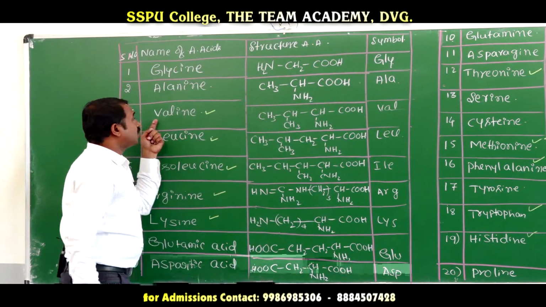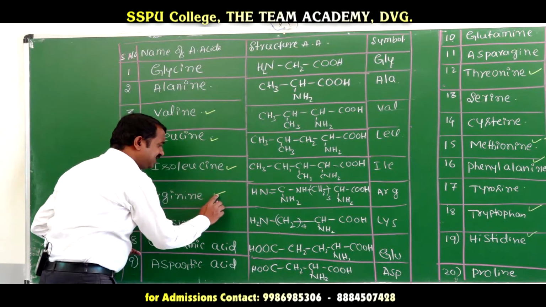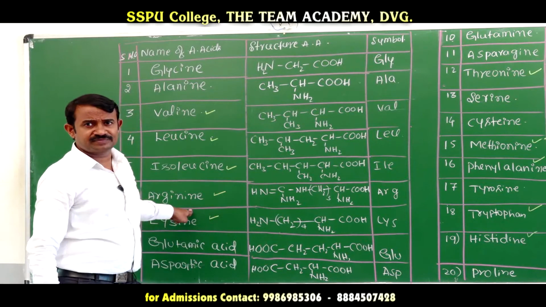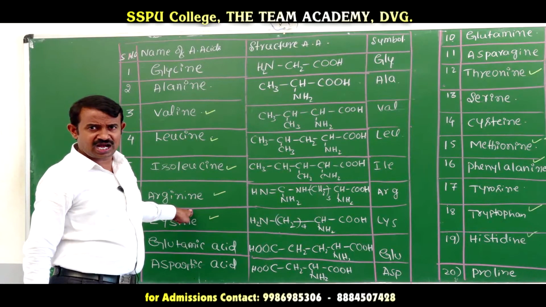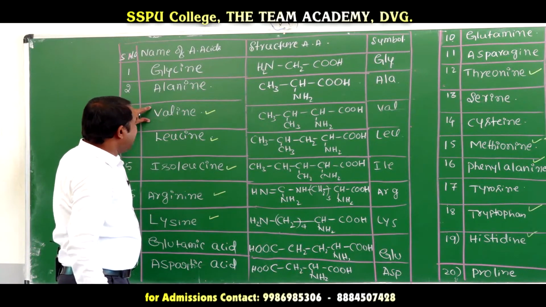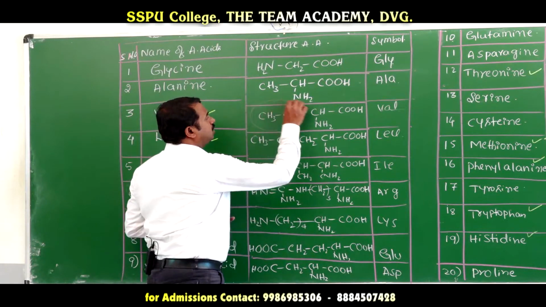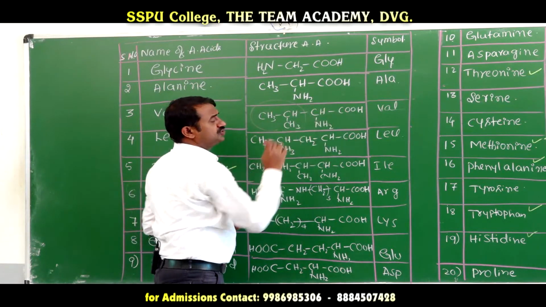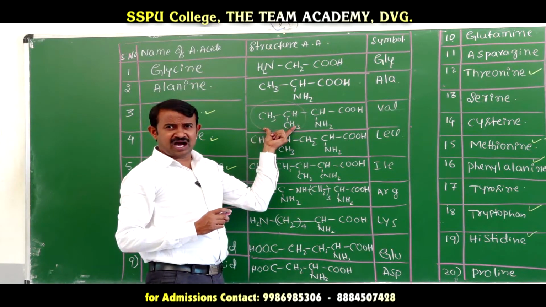Next we will go for valine. Whatever is shown in green is essential amino acid, the remaining are non-essential. Here in valine, in the general formula R CH NH2 COOH, R may be either aliphatic or aromatic.